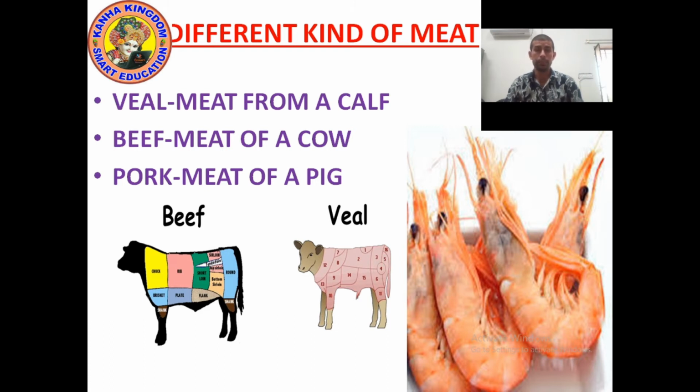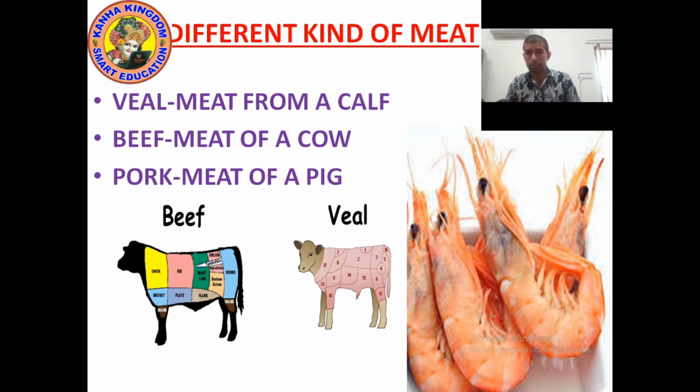Yes, many carnivores and many omnivores eat veal. What is veal? Meat that we get from a calf.